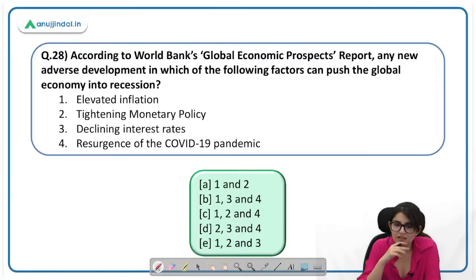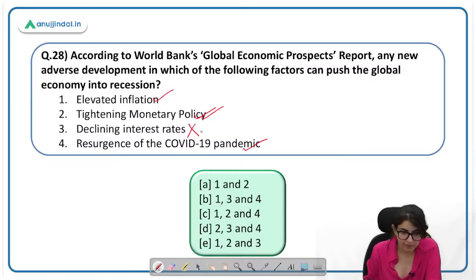According to the World Bank's Global Economic Prospect, this is an old report, came in January. Okay, any new adverse development in which of the following factors can push global economy into recession? Elevated inflation, this is correct. Tightening monetary policy, this is also correct. Declining interest rate, this is incorrect. And resurgence of COVID-19 pandemic, this is correct.